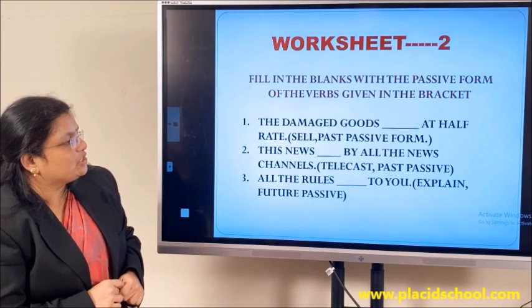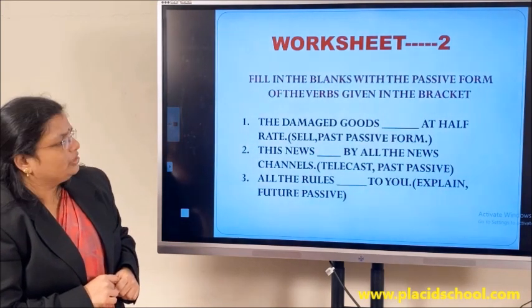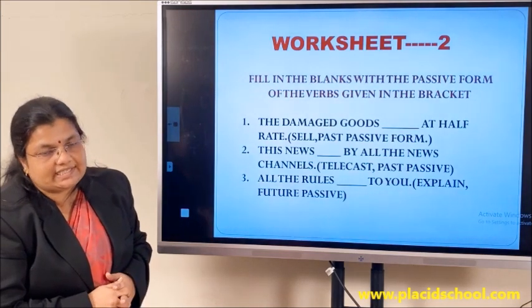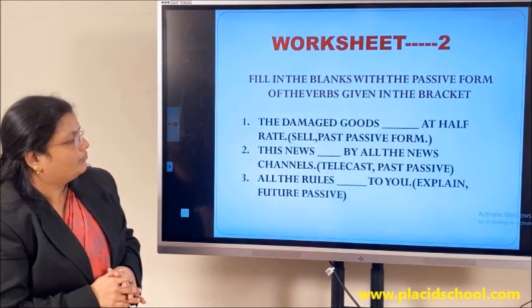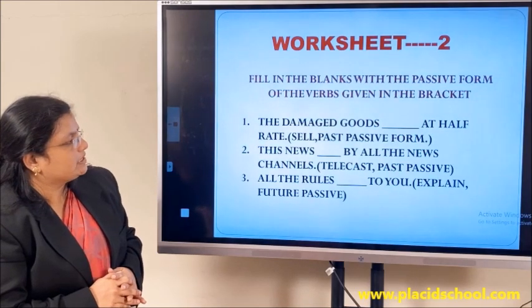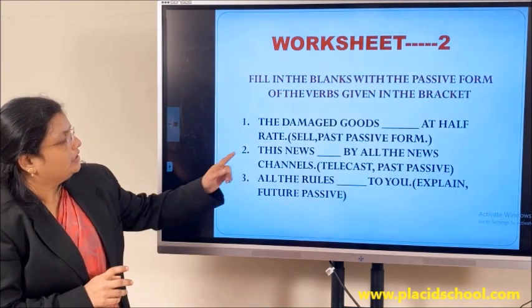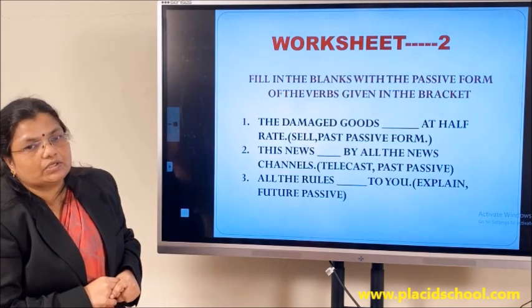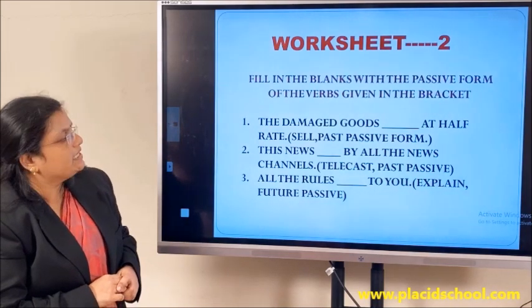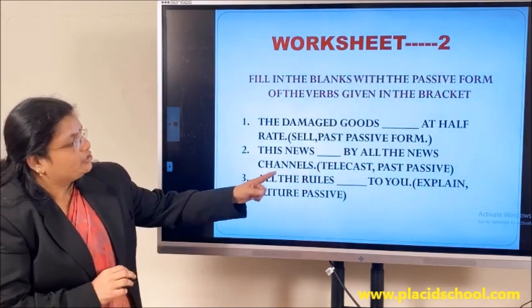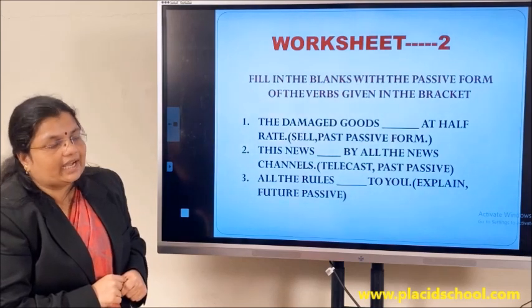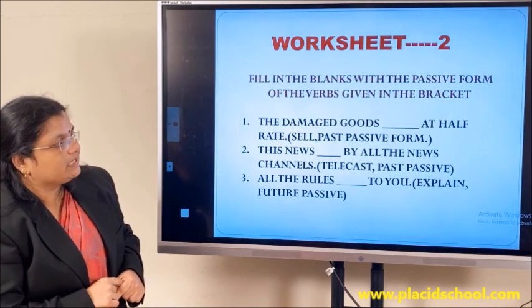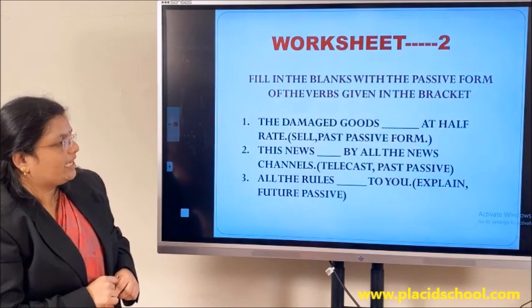This news dash by all the news channels. You have to fill the blank using the past passive and the verb given to you is telecast. This news is in singular. So you have to give the past passive singular be verb, which is was. This news was. With that you have to bring the V3 form of the word telecast, which is telecasted. So the answer is this news was telecasted by all the news channels.